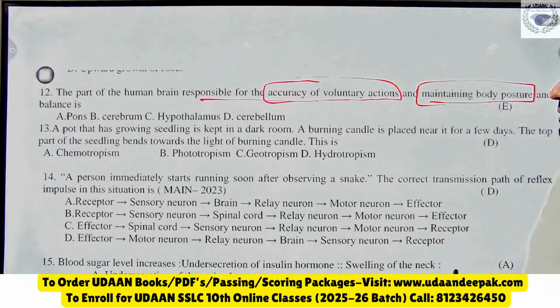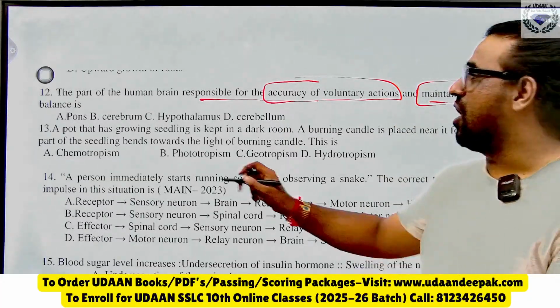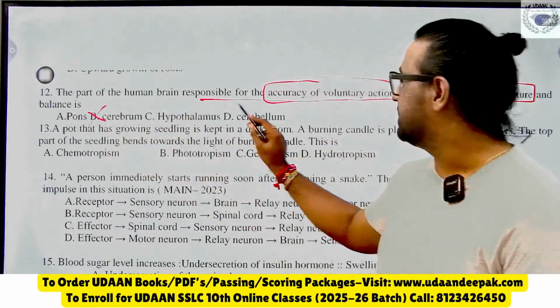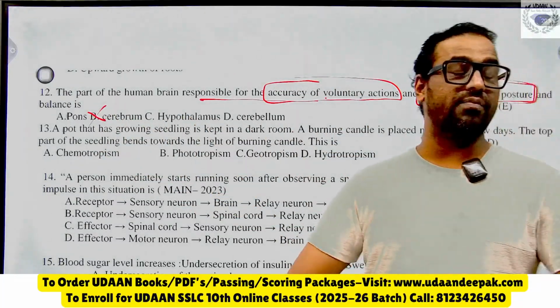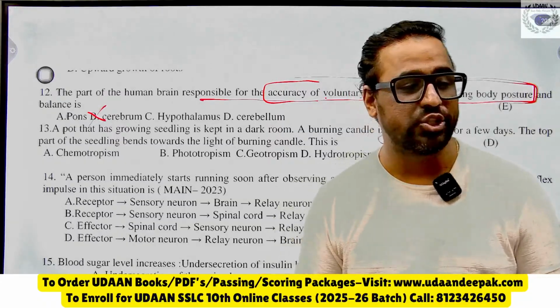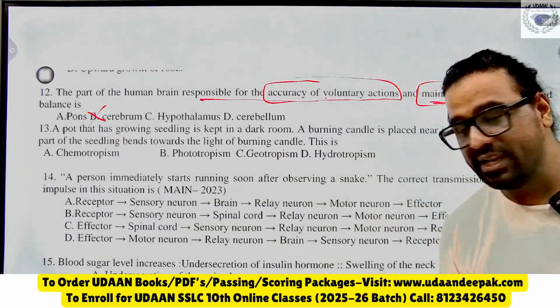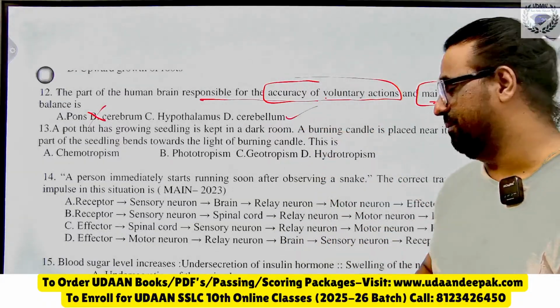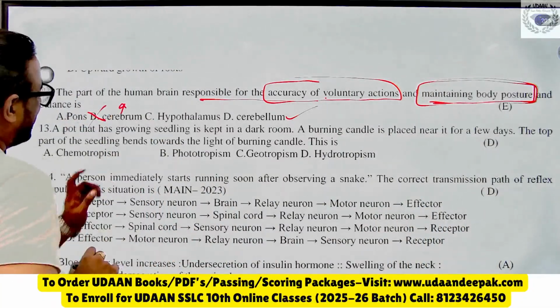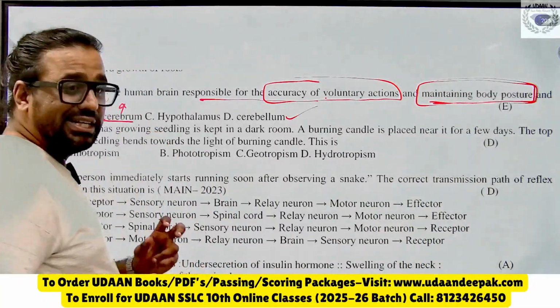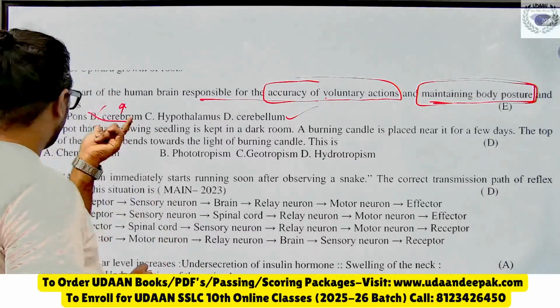Nikhil has given B, which is wrong here. No, cerebrum. C, accuracy of voluntary actions, maintaining body balance and posture. Which part of the brain controls body balance and posture? Naveen has given the right answer, cerebellum. Cerebrum is forebrain. It is the main thinking part of the brain, the storage device.